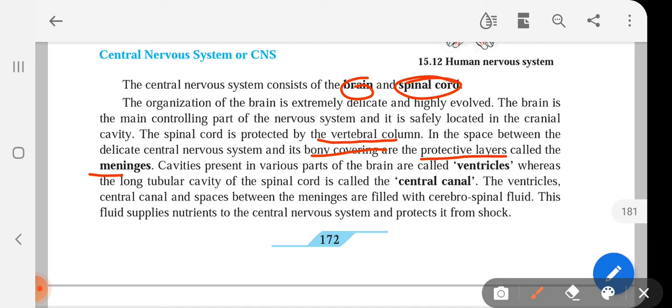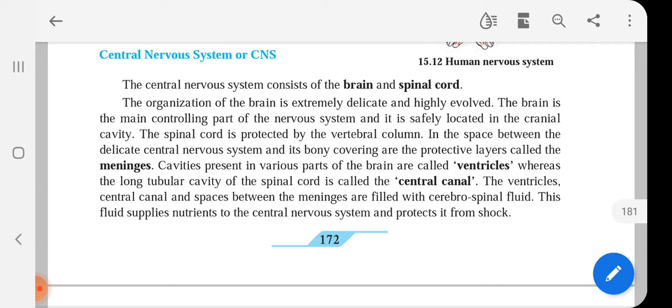They are called as meninges. And the cavity which is present is called as ventricle. And the long tubular cavity of the spinal cord is called central canal. So these are the words you should remember.